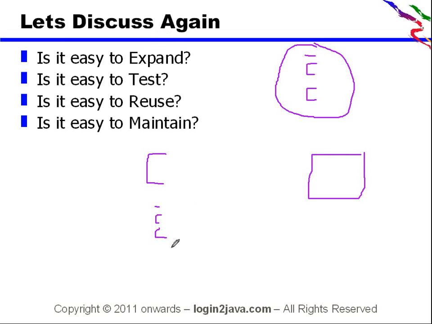Now, is it easy to expand? So I think now it's very understandable that it can be very easily expandable without changing these code lines. You can have a separate class within your package.